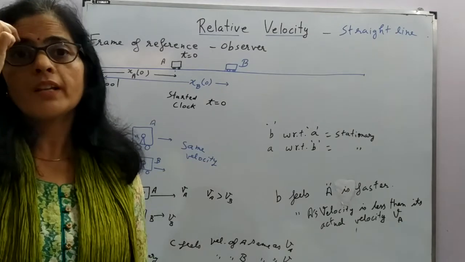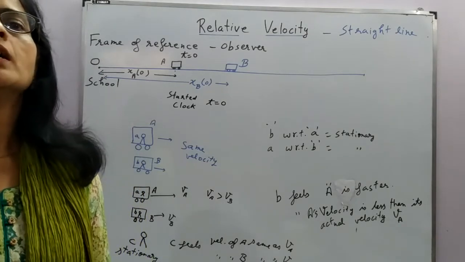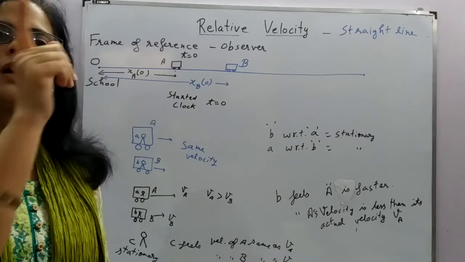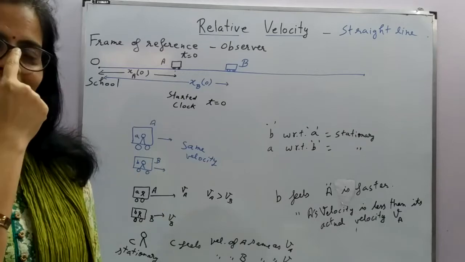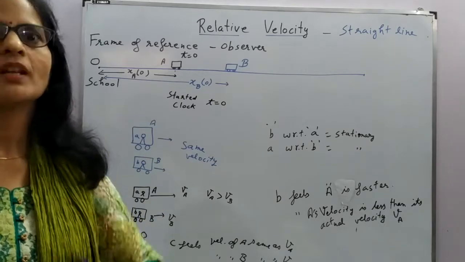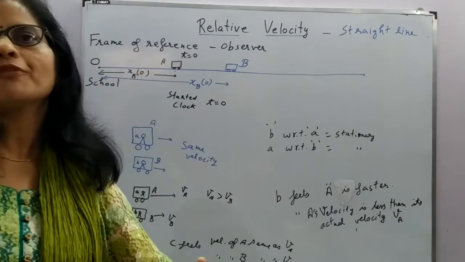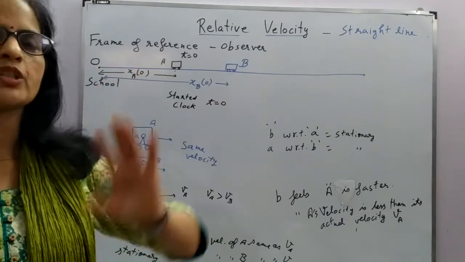So what is relative velocity? Whenever there is a relative motion between the observer and the object moving, we have a velocity which appears to be different from the actual, individual velocity of that body.